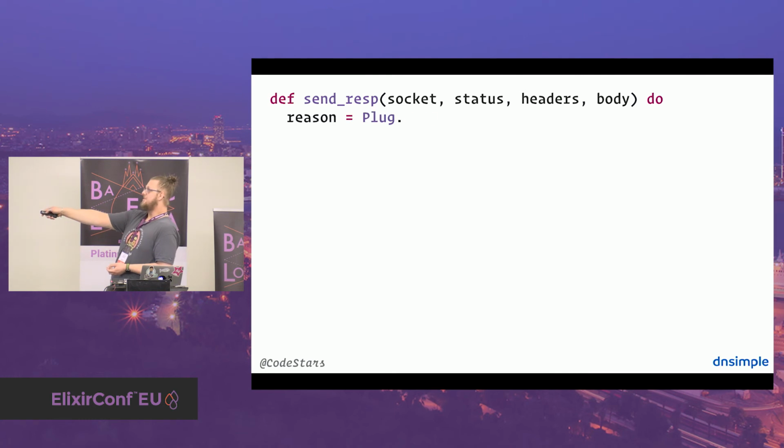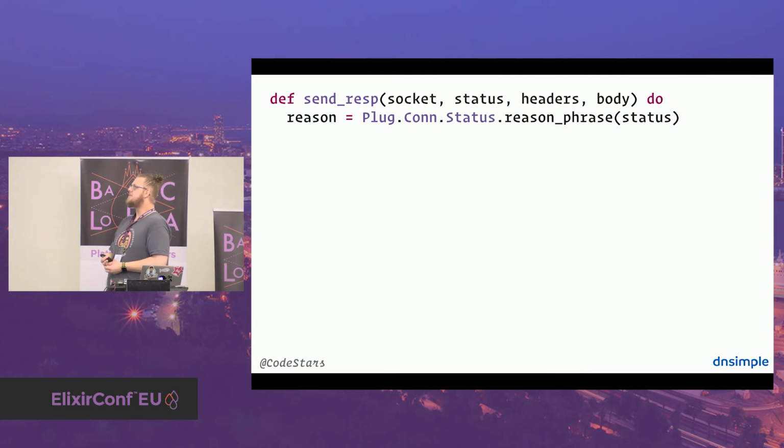First thing we do is we ask the plug status util to give us the reason phrase for the status. It's important to do that if you ever find yourself implementing a web server, because in plug you can set your own response reason phrases. So you could, for example, override 200 to not be okay, but rather, I don't know, I did it, whatsoever. You can also define your own integers and the reason phrases, and this line supports that.